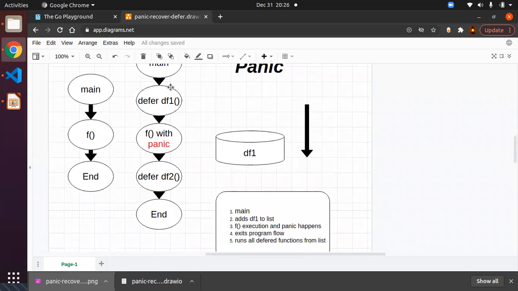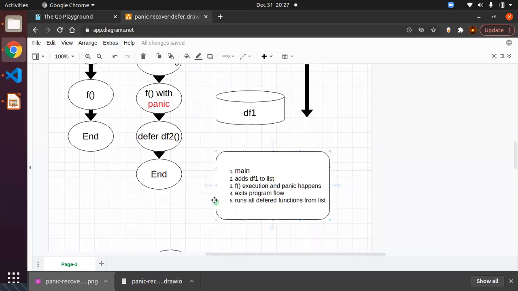Okay, what happens in this flow? The main function will be called and a defer statement is there, so it will be added to the list. Then the f function is called, and somewhere inside the f function panic happens. So the panic message will be displayed to you, and the program abruptly stops. However it stops, it goes to the deferred functions list, or deferred statements. It will execute them one by one in the order last in, first out. Then it comes out of the program.